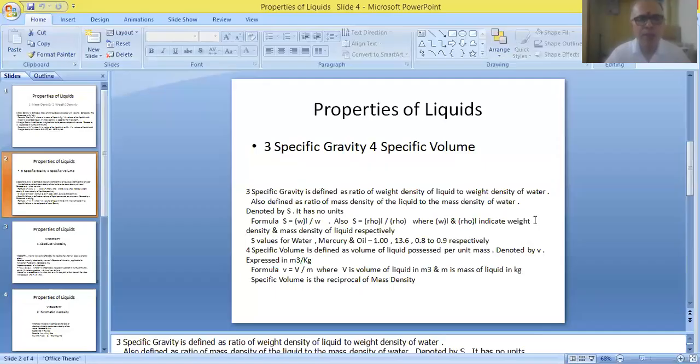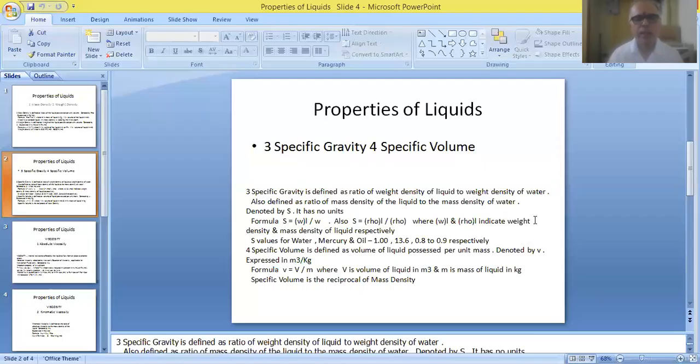Small v for indicating specific volume, capital V for indicating the volume of the liquid, and small m for indicating the mass of the liquid. So volume is coming in the numerator, and mass is coming in the denominator. Find out the ratio of these values, automatically you will be getting the specific volume of liquid.